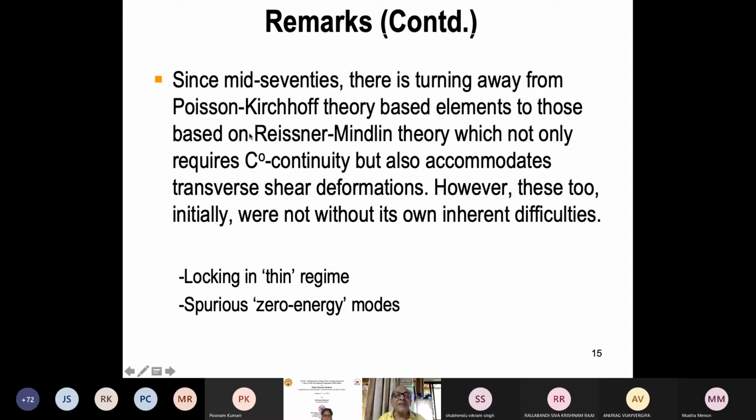Reissner did some work in 1945, and Mindlin gave a displacement-based theory similar to Timoshenko beam for 2 dimensions in 1951. So we use Mindlin, but we give credit to Reissner also because he did something similar in 1945, 6 years before Mindlin. And this leads to C0 continuity, and our difficulties are reduced.